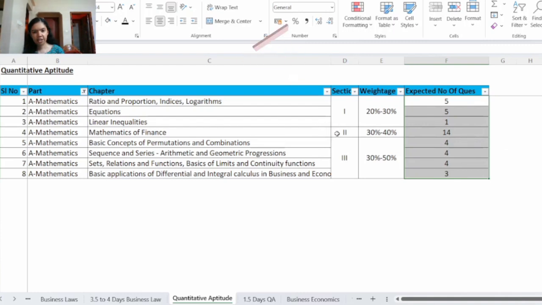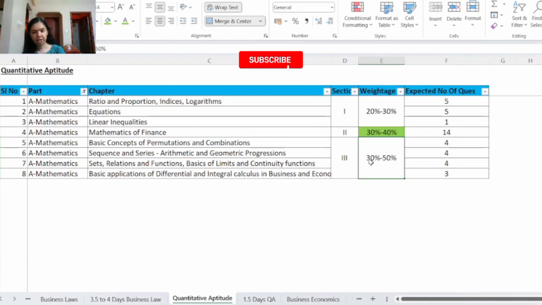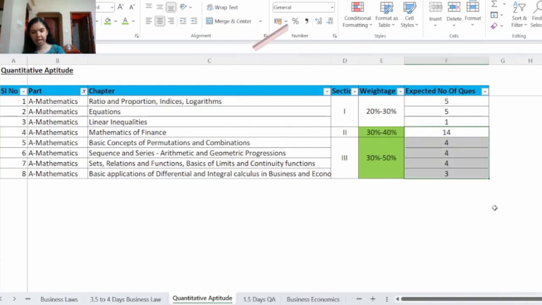So we can see here that section 2, that is chapter number 4, mathematics of finance, has the highest number of questions. 14 questions will be asked from this chapter. So section 2 has the highest weightage, and also section 3. Section 3 totally is for 15 marks, so this also carries high weightage. So in the mathematics part, if we see sections 2 and 3, totally 29 marks will be asked from these two sections.